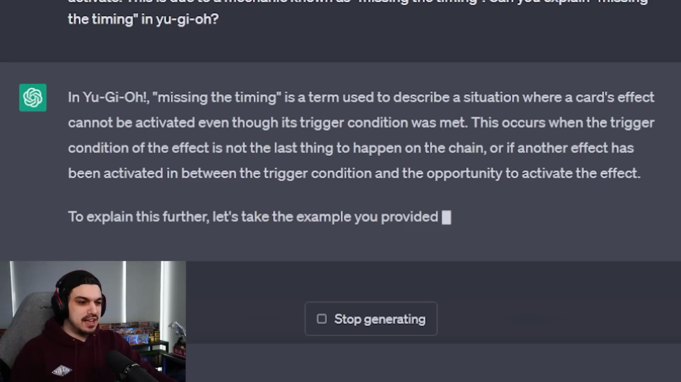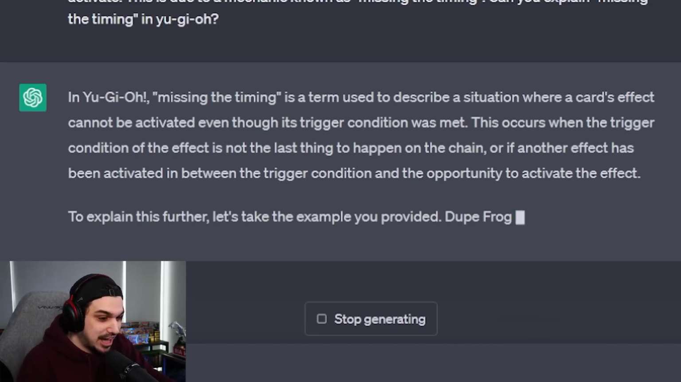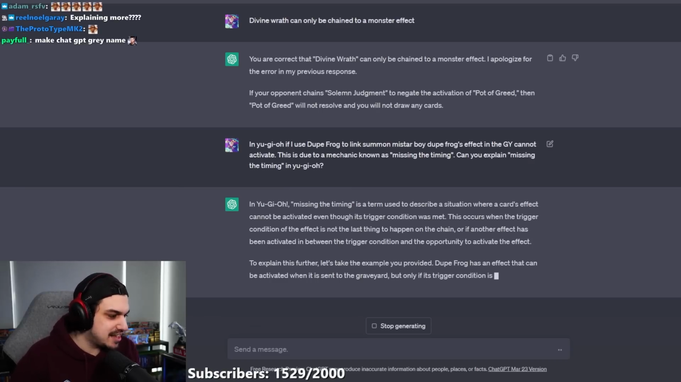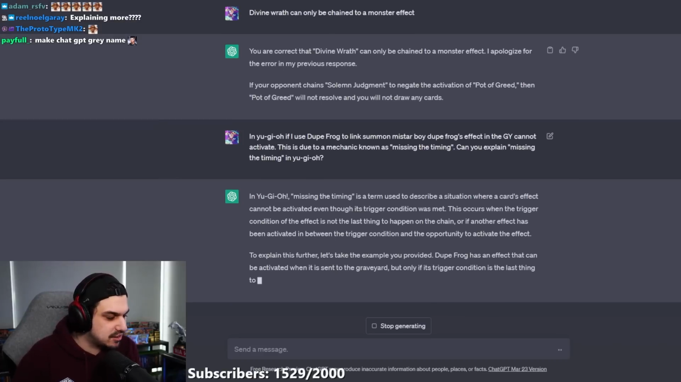Whoa! To explain this further, let's take the example you provided. It's explaining further that can be activated when it is sent to the graveyard. Wait, this is terrifying. I wonder if this is something that it's copying word for word from some database, or if this is a mix of a lot of different things.